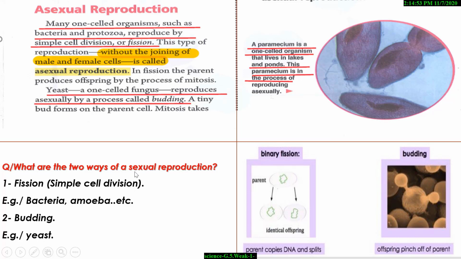What are the two ways of asexual reproduction? Fission. Examples of fission: bacteria, amoeba, paramecium, one-celled organisms in lakes and ponds. Paramecium reproduces asexually by fission. But yeast reproduces asexually by budding.